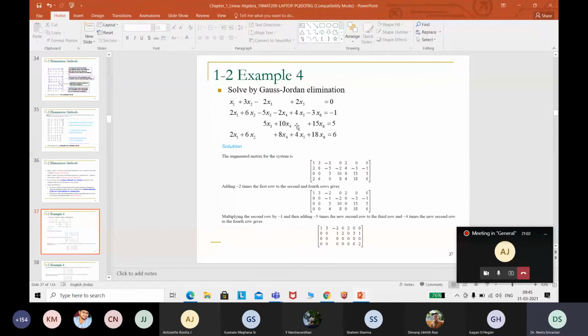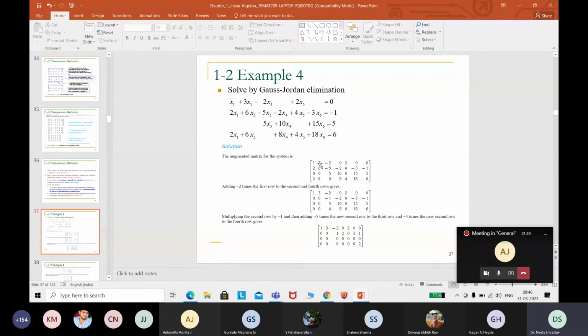So this is what we have. We have here 4 equations, and 4 equations when represented in the matrix form will look like this. We have 1 3 minus 2 0 2 0 0. These are the equations which we have obtained.